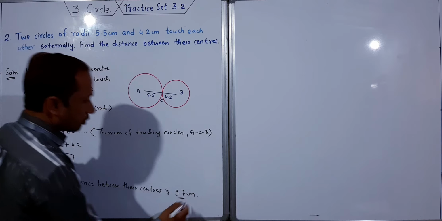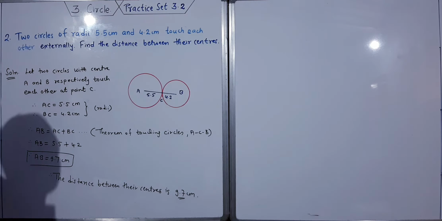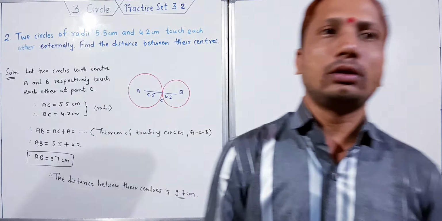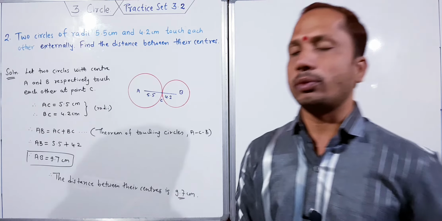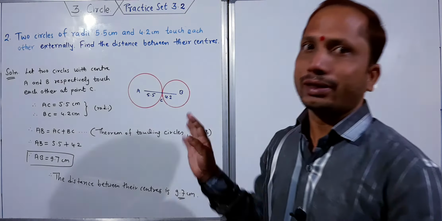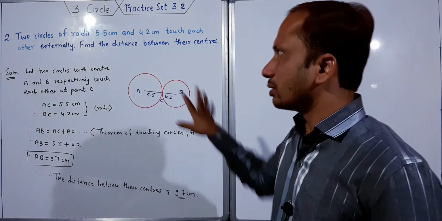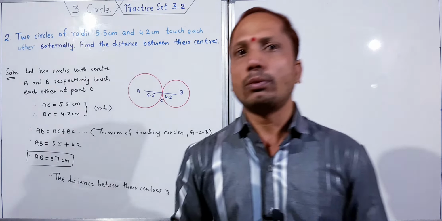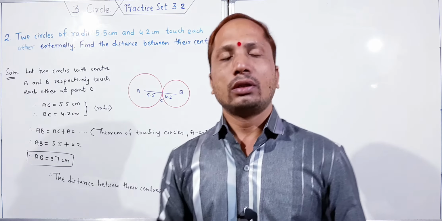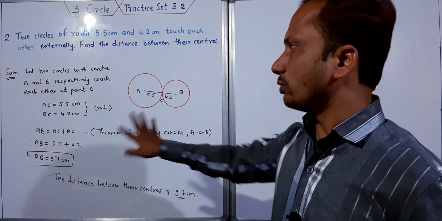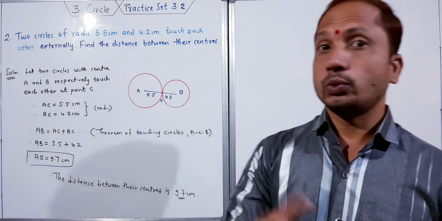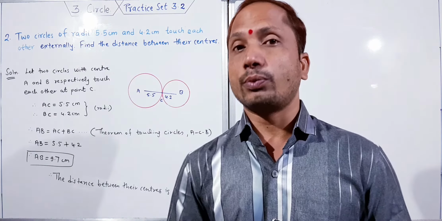So in this way we have to solve this. This is very easy. These are basic problems, and you can easily solve this type of problem, because there is nothing special. You have to just mention what you're given and use the formula for touching circles, put the values, do the calculation, and you will get your solution. This is problem number 2, we have solved it, and now we're going to solve problem number 3.